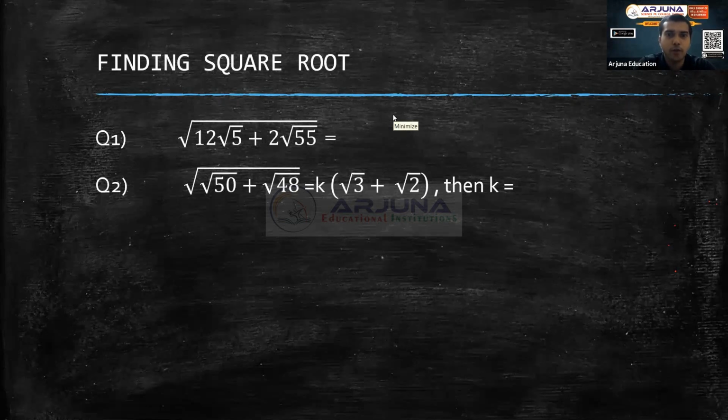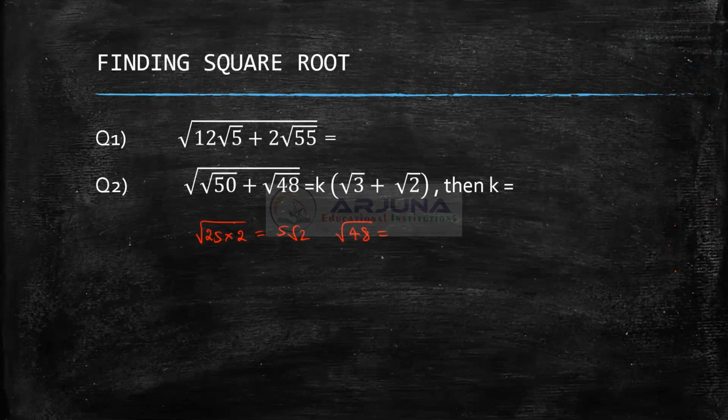How do you do this here? Root 50 is there. What is root 50? Root 50 is root of 25 into 2, and that's going to be 5 root 2. And what is root 48? Root 48 is root of 16 threes, right? 16 threes are 48. So that means it is 4 root 3.